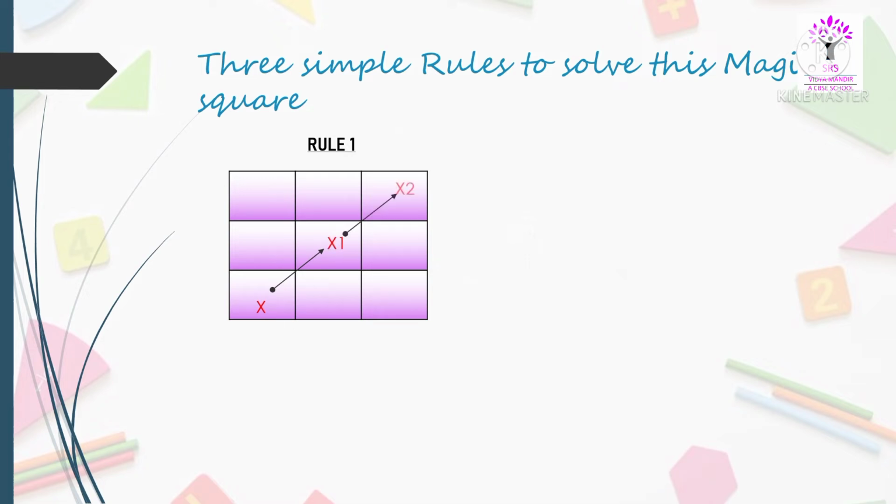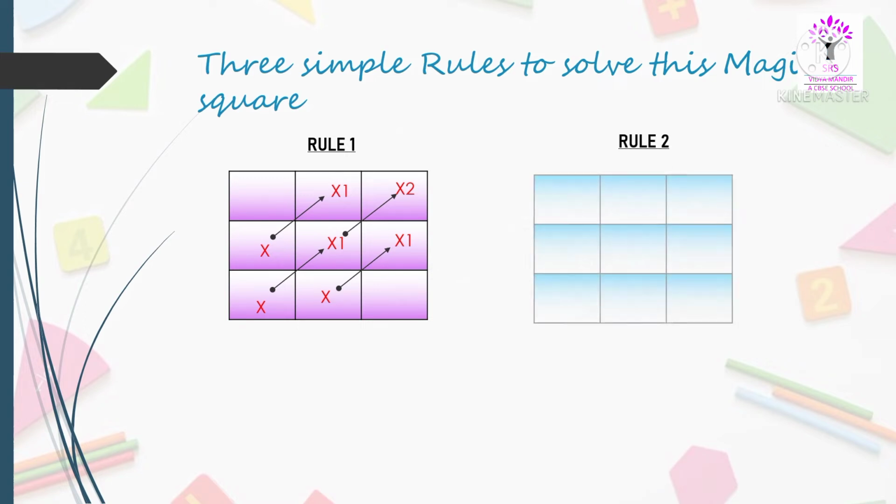If you are over here, try to go top right over here and enter next number x2. And if you are over here, try to go top right over here and enter the next number x1. Same rule applies if you are over here. So this is rule 1. You might be thinking, what happens if I am over top left corner over here? Here comes rule 2.